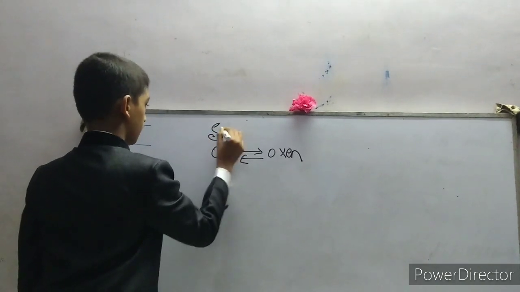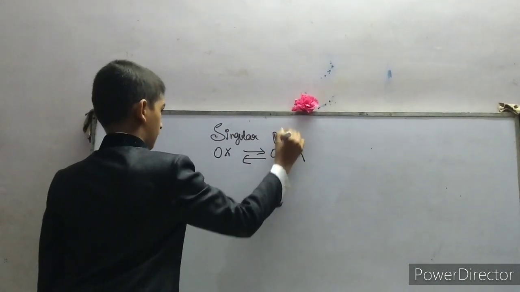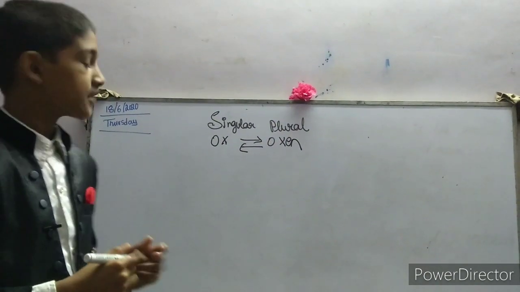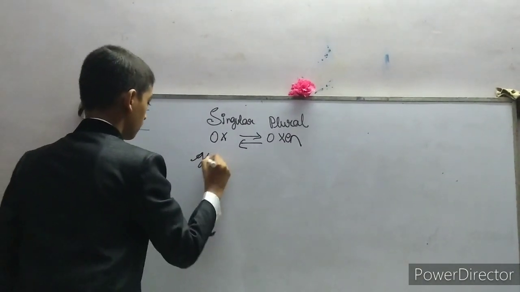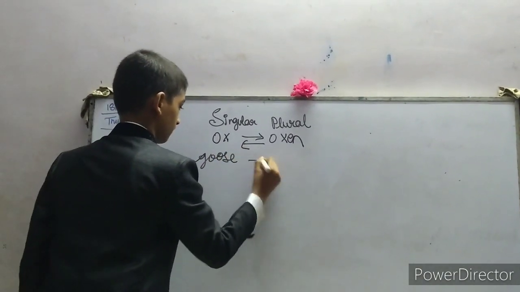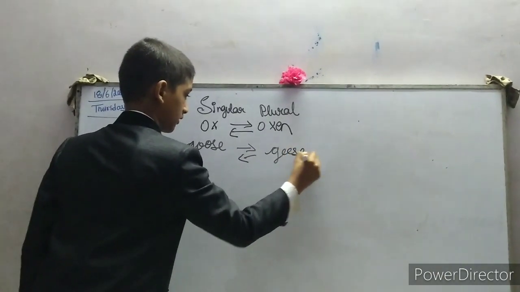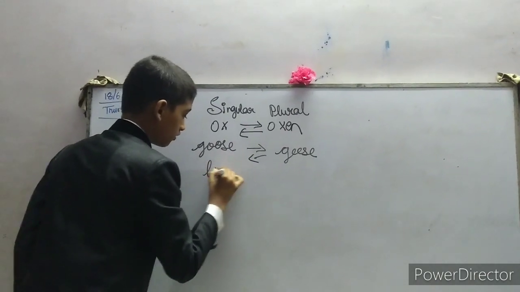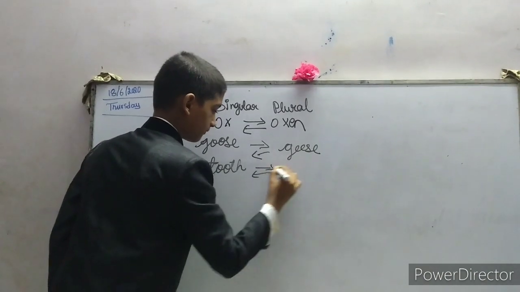So this is the singular form, this is the plural form. Ox, oxen. Similarly, goose becomes geese. Similarly, tooth will become teeth.